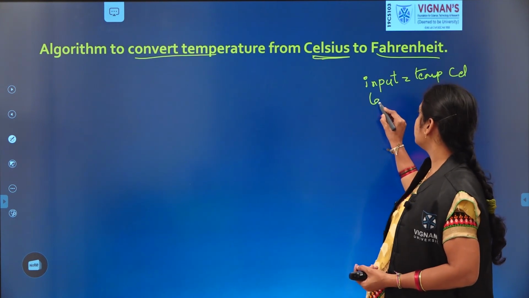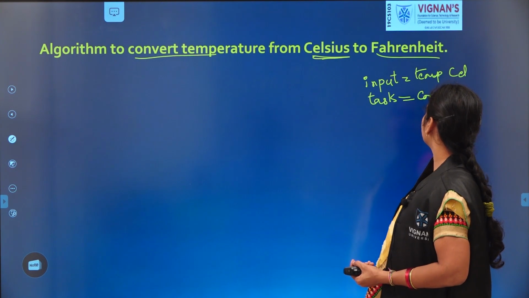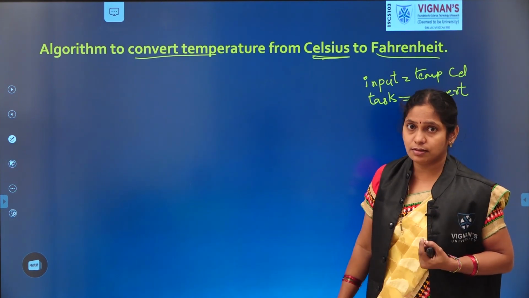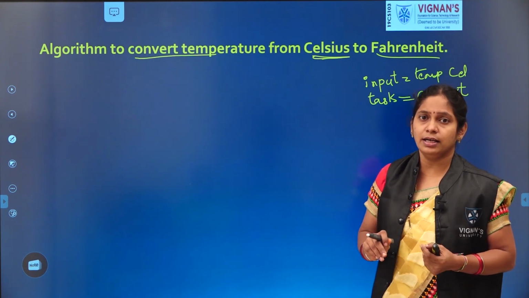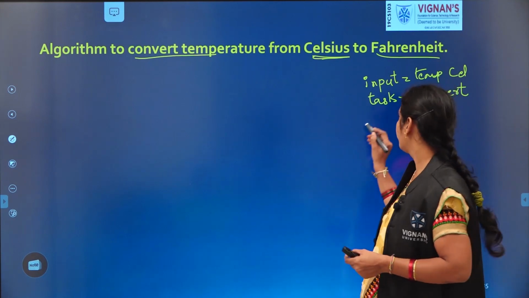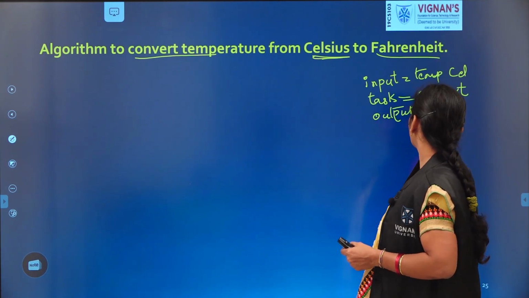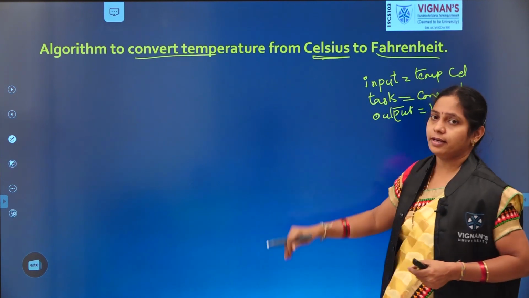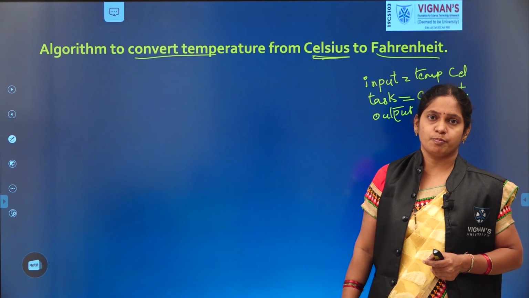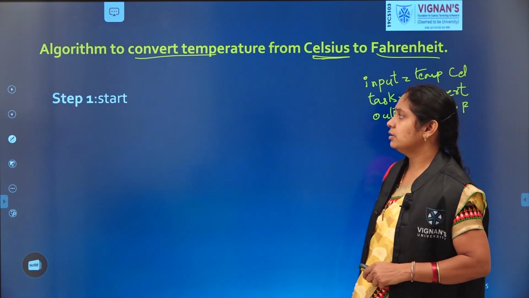Our task here is conversion. What is the output? The same temperature but in Fahrenheit form. The output of this is temperature only but in Fahrenheit form. Now see the algorithm. How to write?